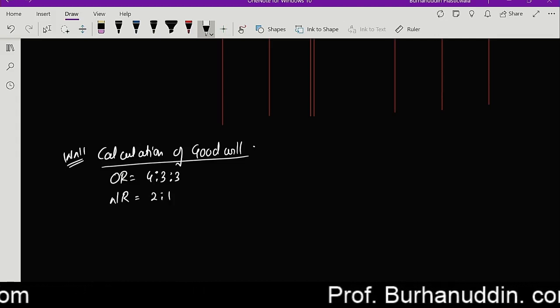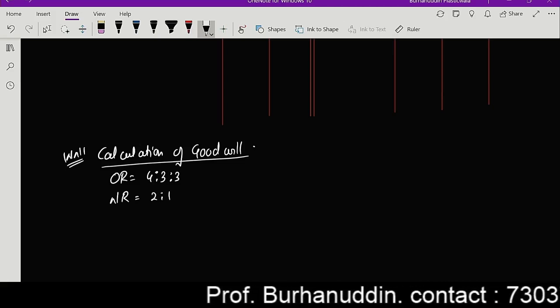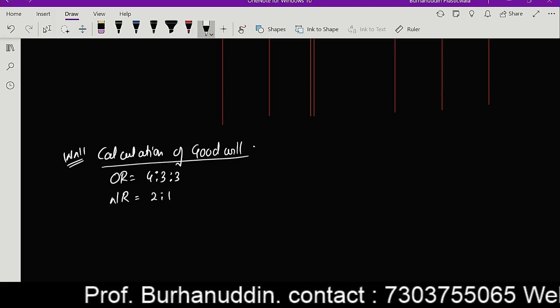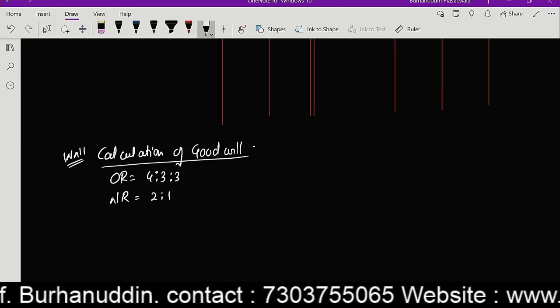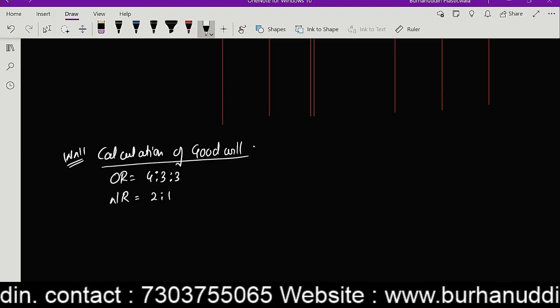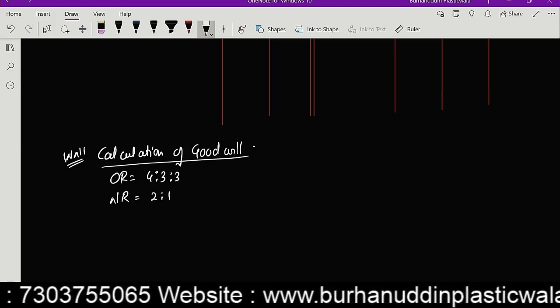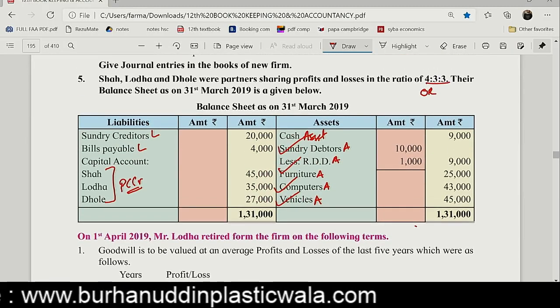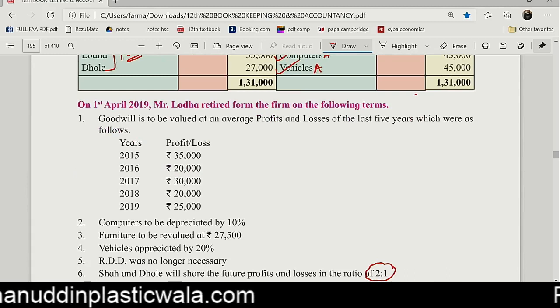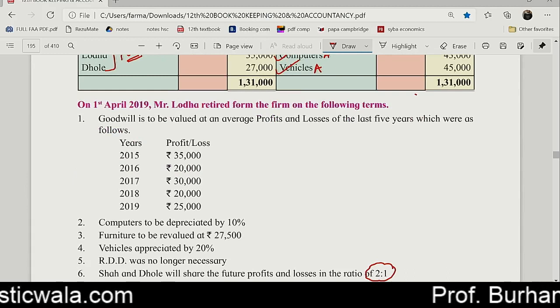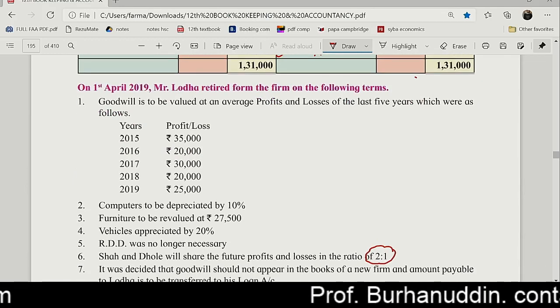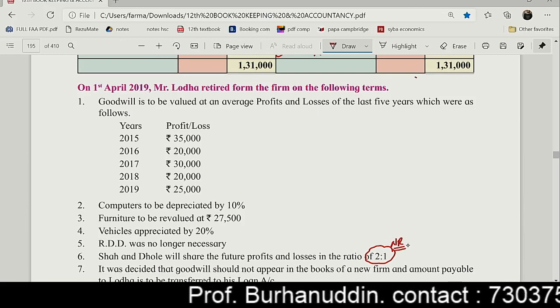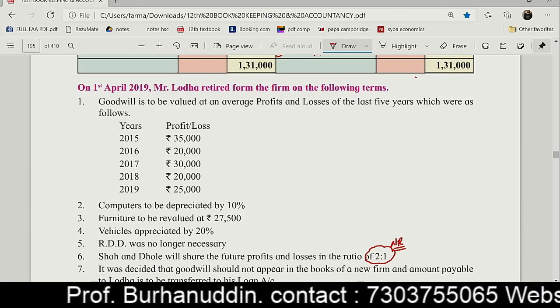I guess, because I don't remember the amount, so I'll just see. Just a minute, I'll just make this adjustment. Yeah, now it is clear to me. Yeah, 4, 3, and 3, and the new ratio they're telling me is 2 is to 1. So goodwill has to be raised and goodwill has to be written off.